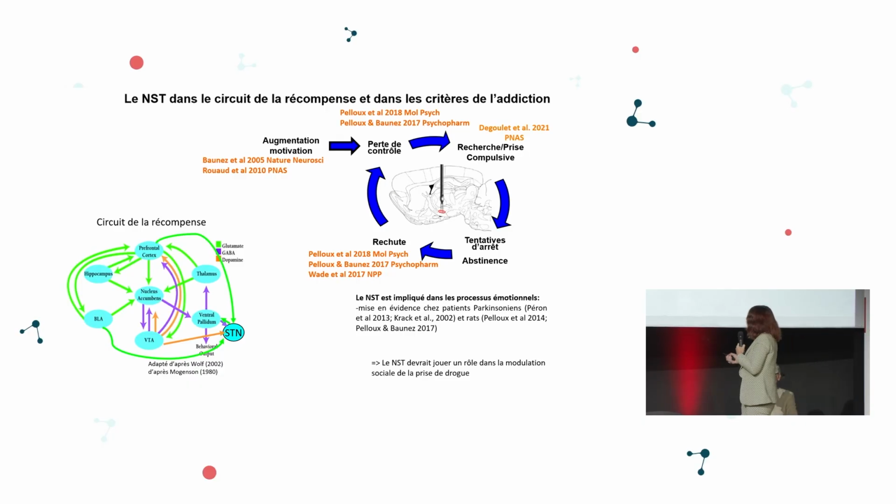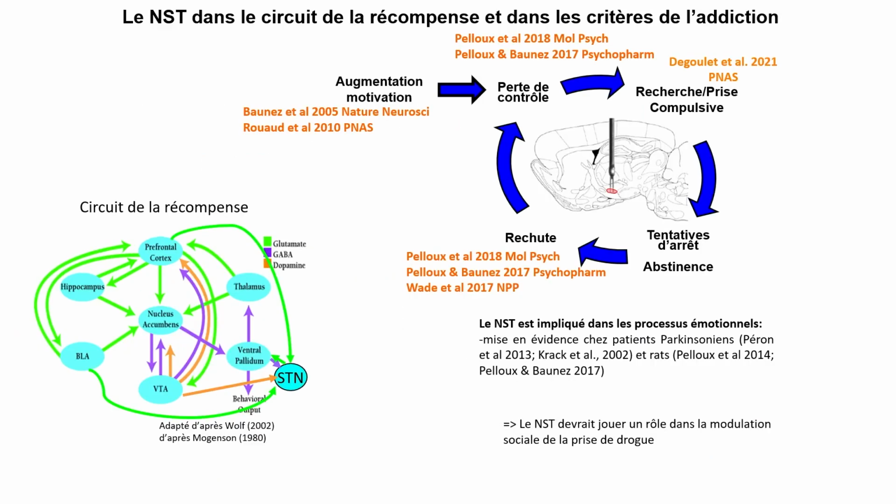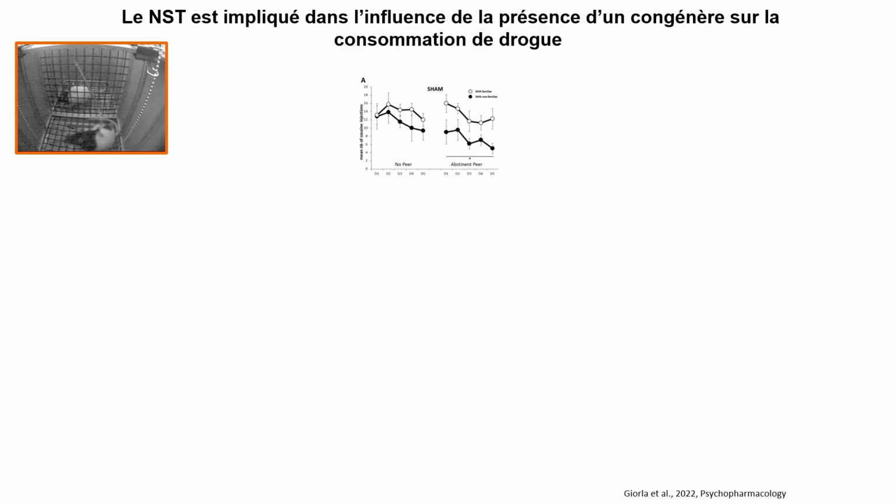And we thought that the subthalamic nucleus is very useful because it plays a role in addiction and in emotional processes. So that the presence of a cage mate or another individual can generate emotions. So we started looking into this, and what did we find?